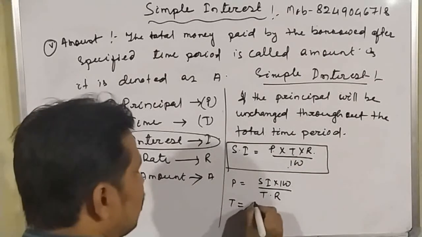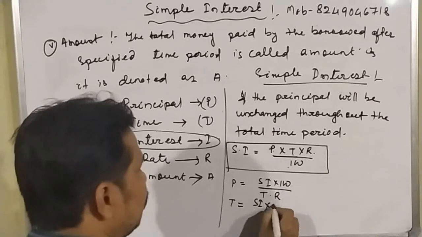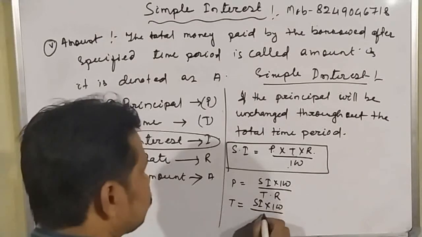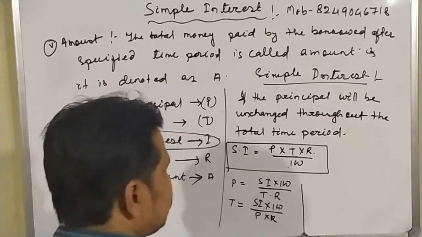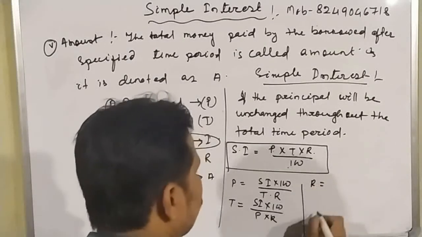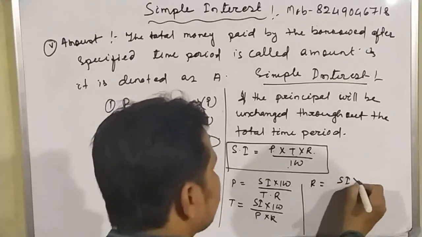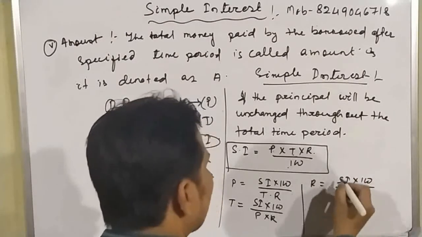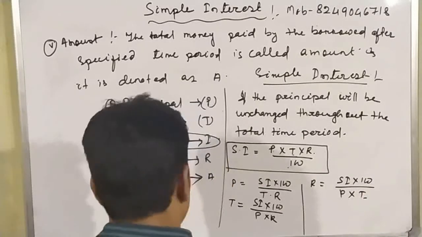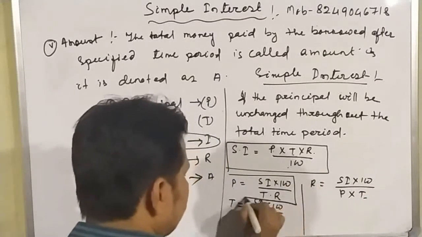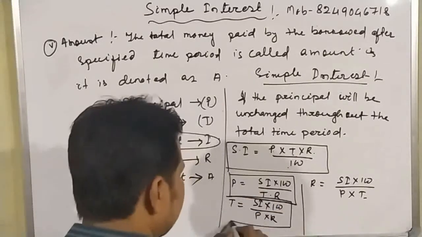Now time is equal to how much? Simple interest into 100 by what? The principal into rate. Similarly, the rate is equal to how much? Simple interest into 100 divided by principal into time. So here another three formulas that I am writing here.